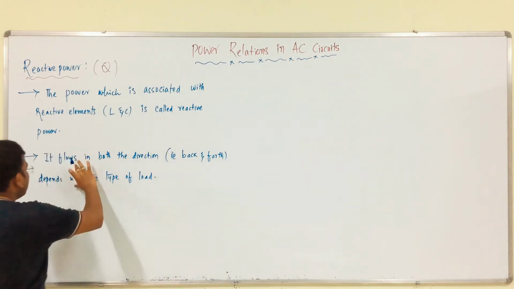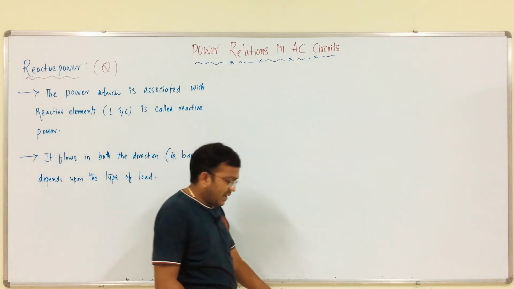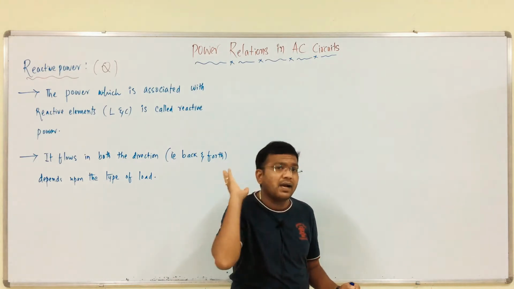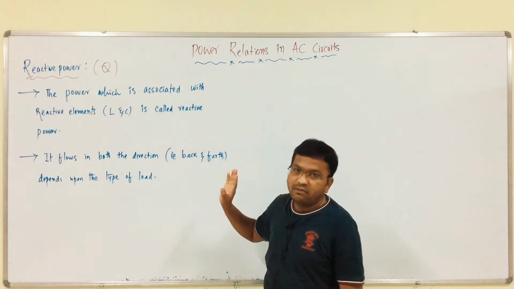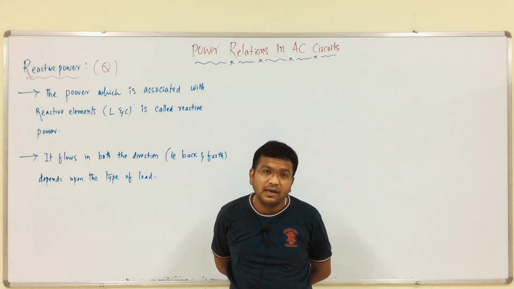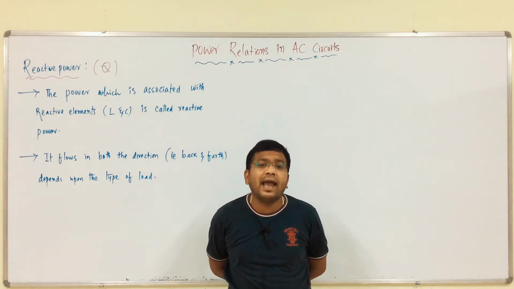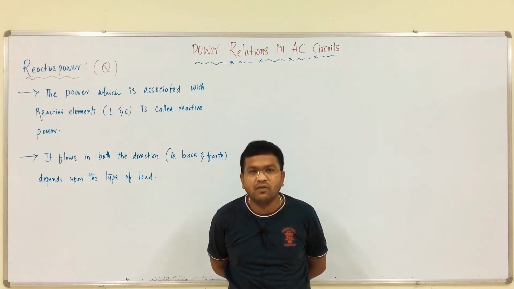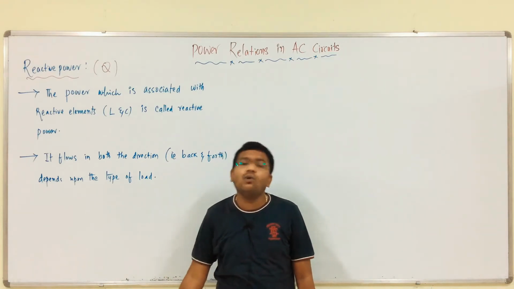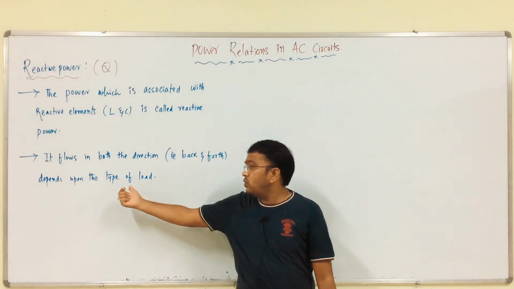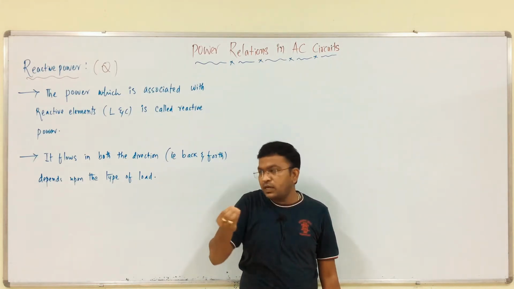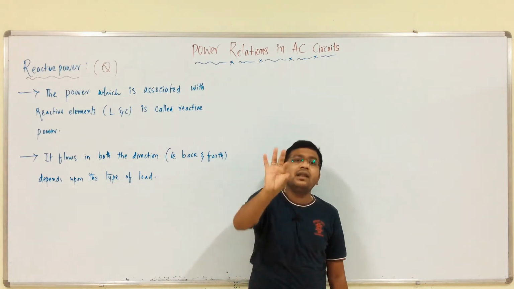So, what is the statement, sir? We do not understand. So, reactive power flows in either direction, whether it is back or forth, depends upon the load. We have different types of load: series RL load, series RC load. That is nothing but series connection of R and L elements, is nothing but load only. From now onwards, we have to discuss the entire concept with respect to load. So, with respect to RL load, it flows in one direction. With respect to RC load, it flows in another direction.